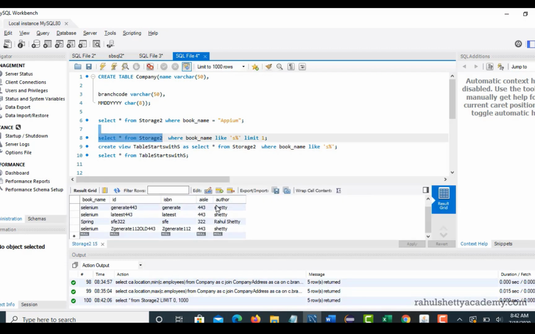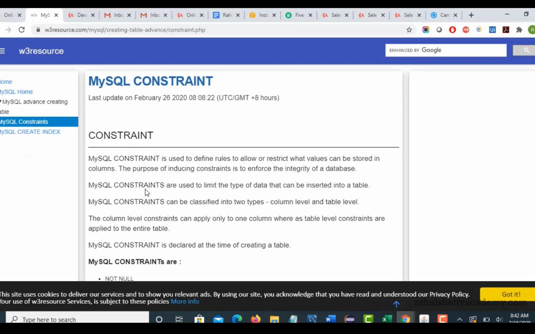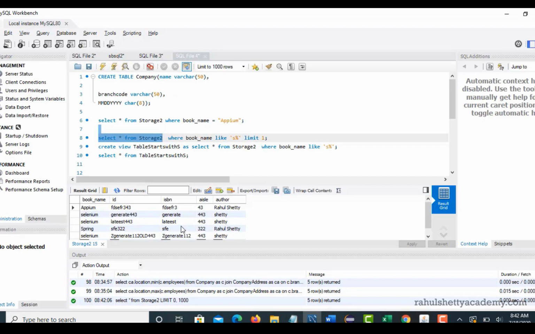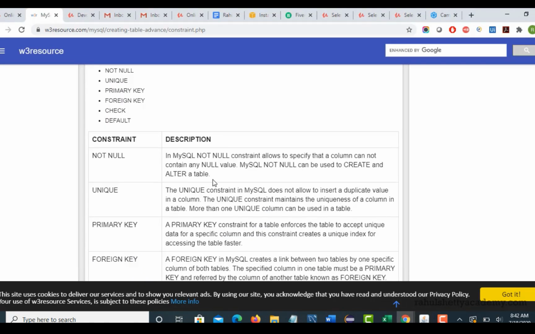Right, so these are the records, right? So the not null constraint. Now for example, if there is a not null constraint for this book name, that means you have to mandatorily provide a value whenever you add a new record to this table. Okay, so this constraint says that the column cannot contain a null value.